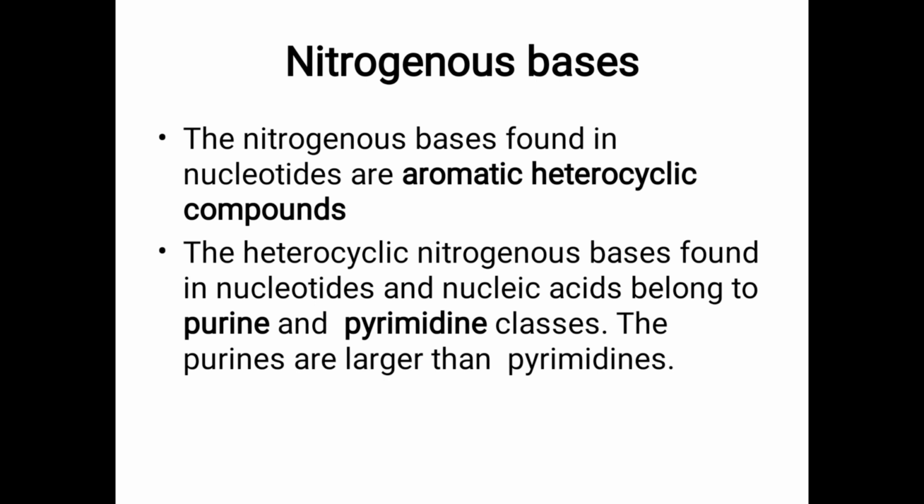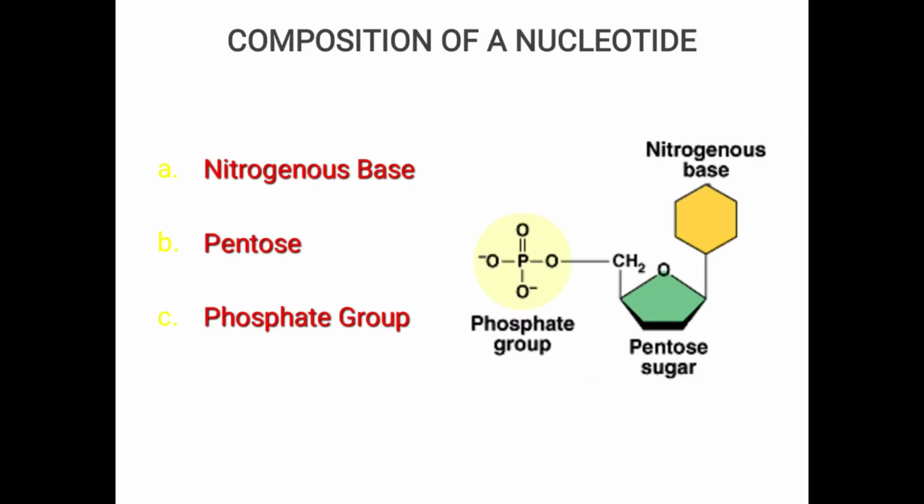So the 5 carbon sugar pentose, that is ribose, is present in nucleotide, and the base is the nitrogenous base, purine and pyrimidine.